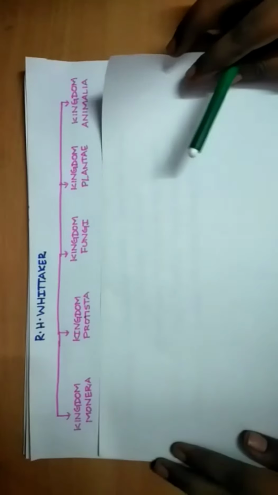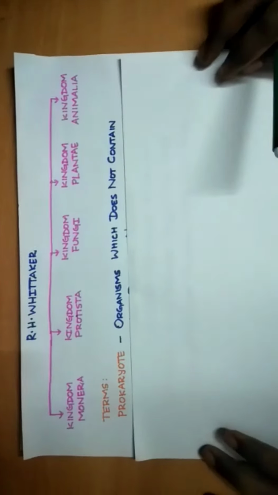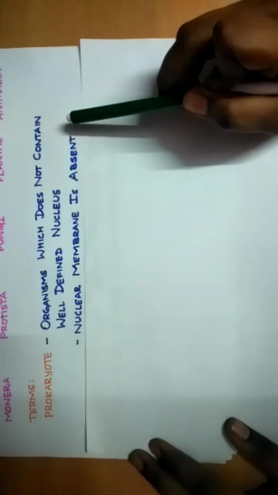Before ending the video, I have to say some terms, okay? Prokaryotes. Prokaryotes are organisms which do not contain a well-defined nucleus. I have to say they contain a nucleus but not in a well-defined manner because the nuclear membrane is absent in them. Because of this, it is called the nucleoid. The nucleus present in the prokaryotes is known as the nucleoid because of the absence of the nuclear membrane.